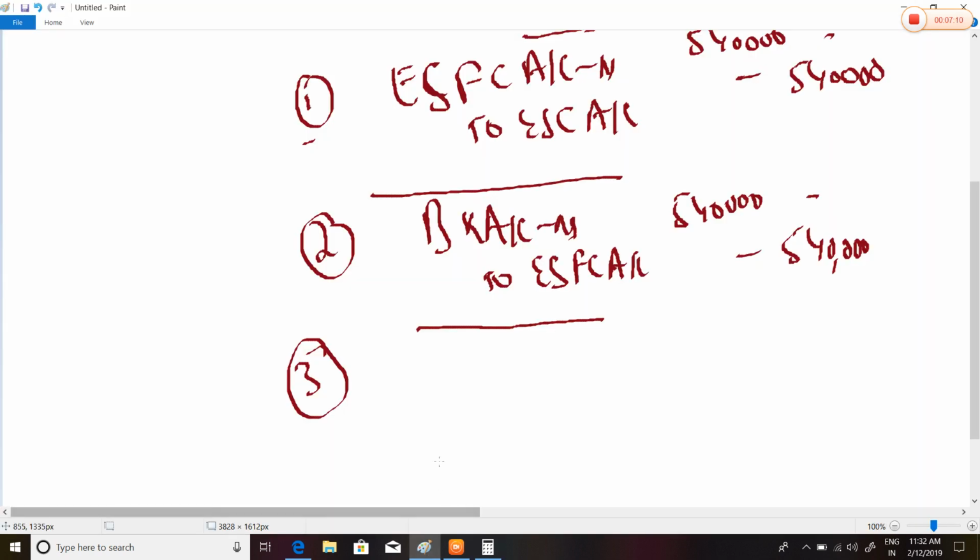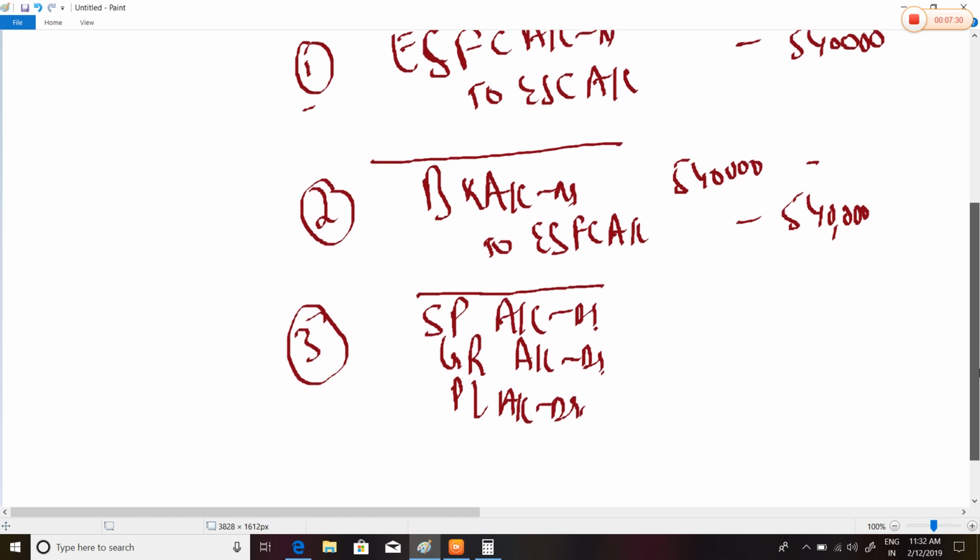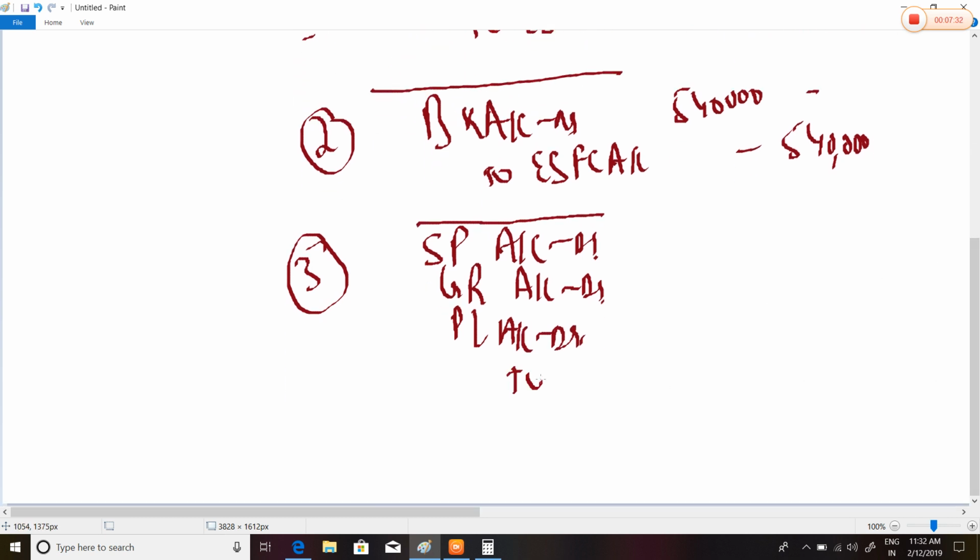Next entry. Now the entry would be securities premium account debited, general reserve account debited, and profit and loss account debited, to bonus shares, 6,75,000.